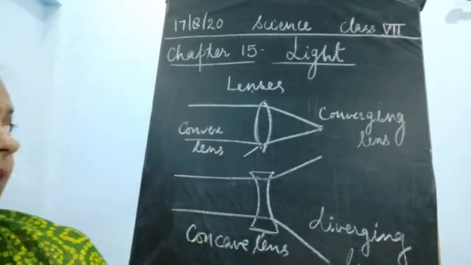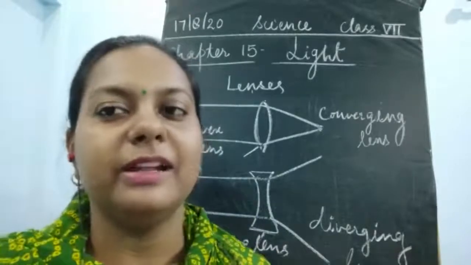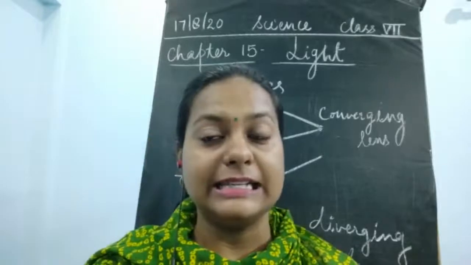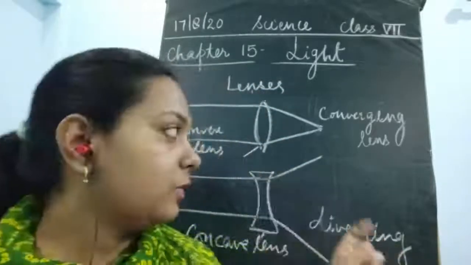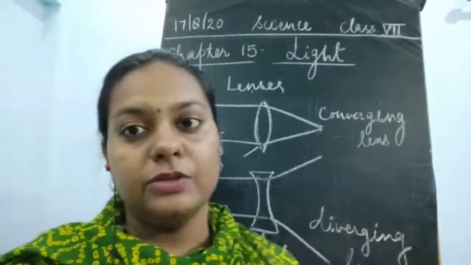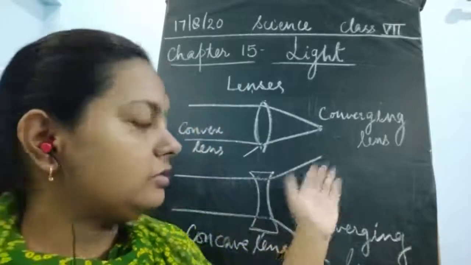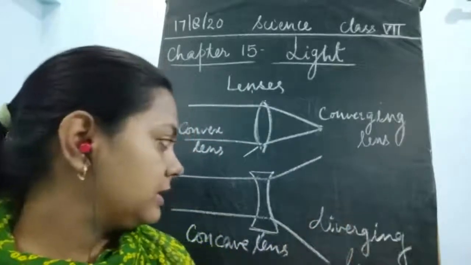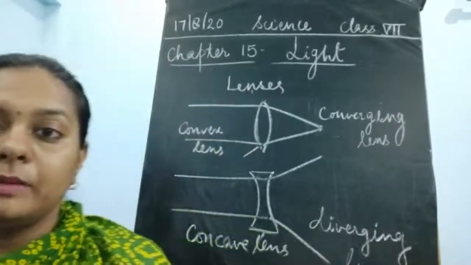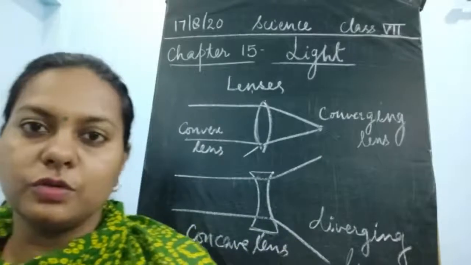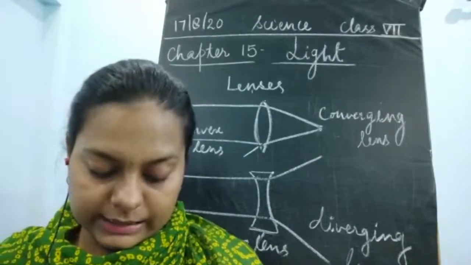Okay, children? Because of this converging and diverging property, where are these lenses used? Where we have to converge the light at one single point, we use the convex lens, and where the light has to broaden its path, the diverging lens is used. The telescope, the microscope, the magnifying glass, the spectacles, all these utilize these types of lenses.